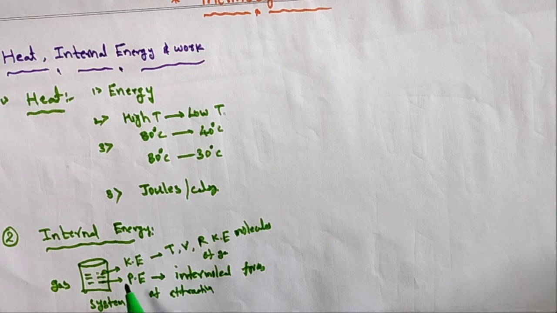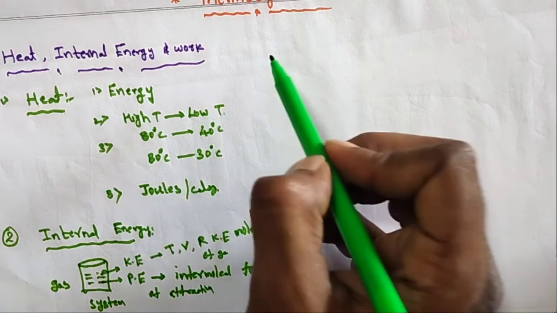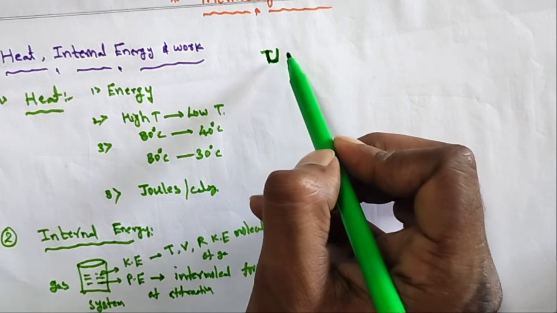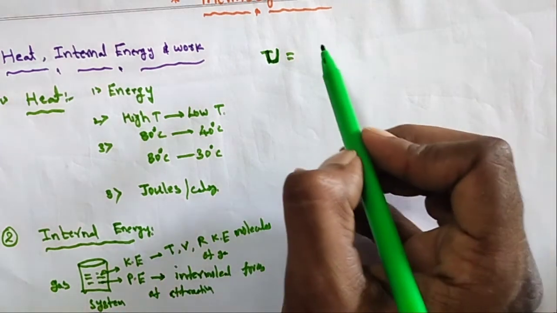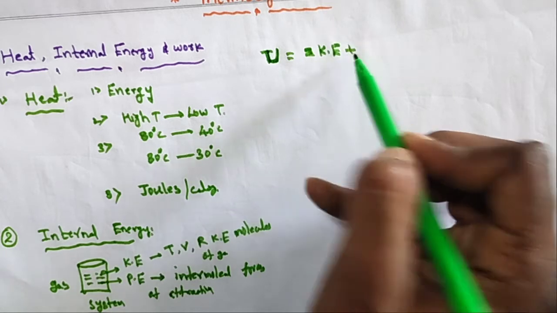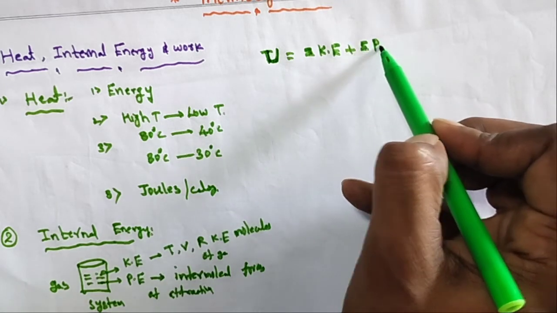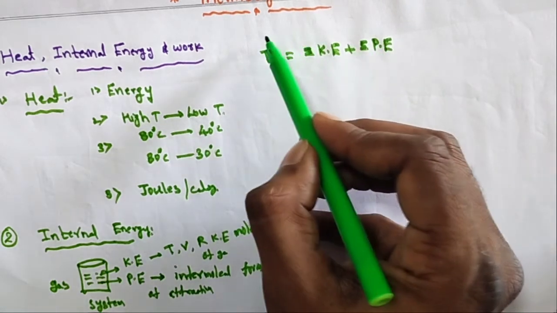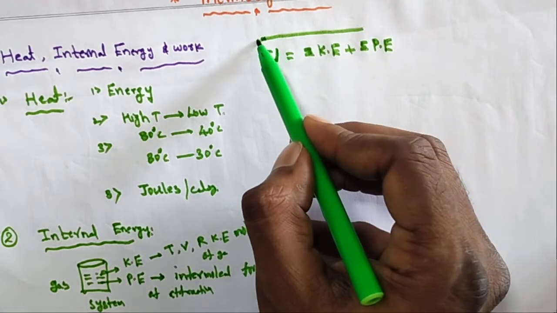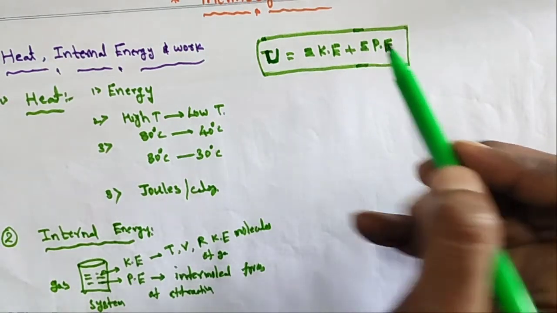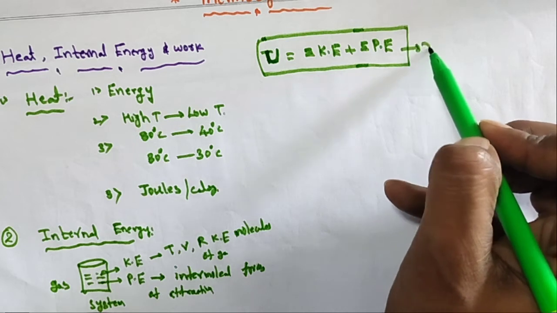So the internal energy U is equal to the summation of kinetic energy plus the summation of potential energy, that is, the sum of all kinetic and potential energies. This is the total internal energy.